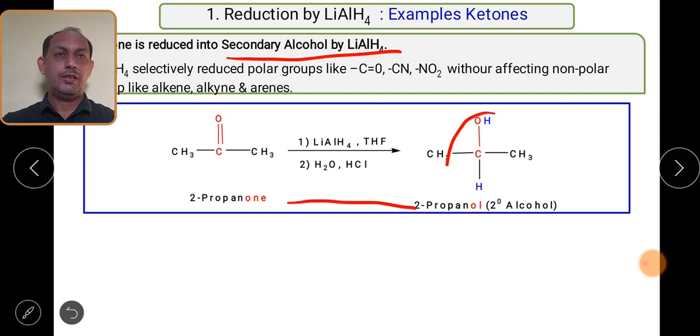So this is a change, you can see this particular part and this particular part. So carbonyl gets converted into CHOH. So this is a thing we have to remember.